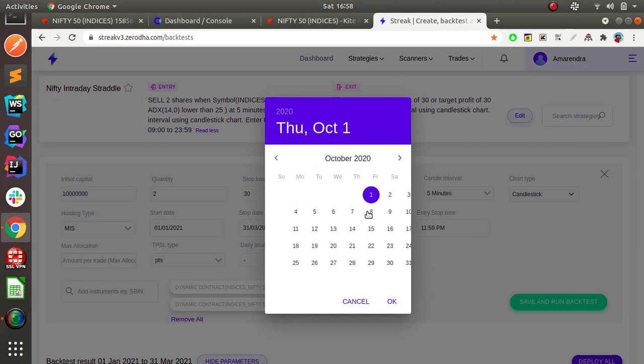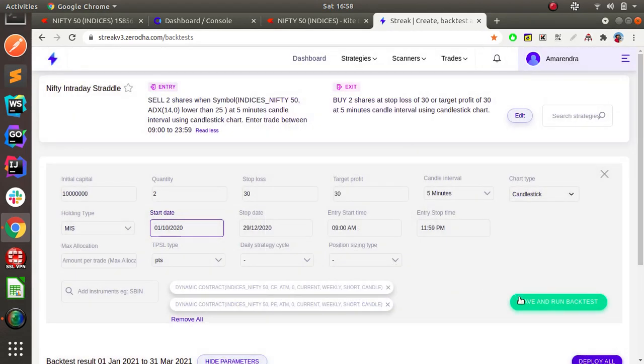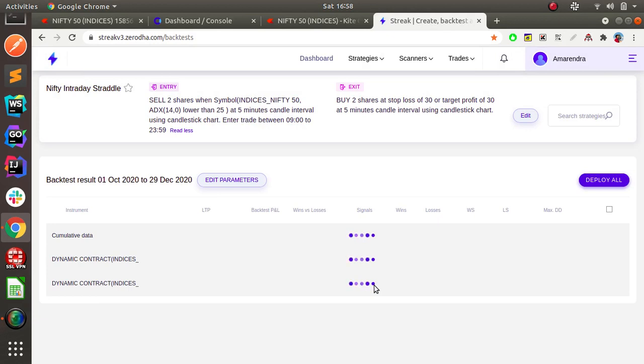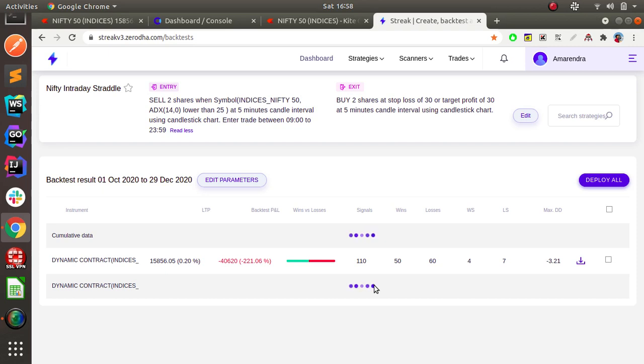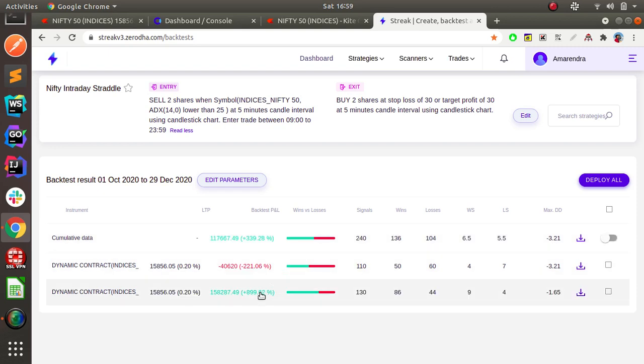So even though we may encounter a loss in one leg, we will be getting profit in the other leg. That's the whole point of getting profits. See, you can see that from October to December there is a loss in one leg in CE, but in PE we are getting 1,58,000, which will compensate, and we will still be in profits.